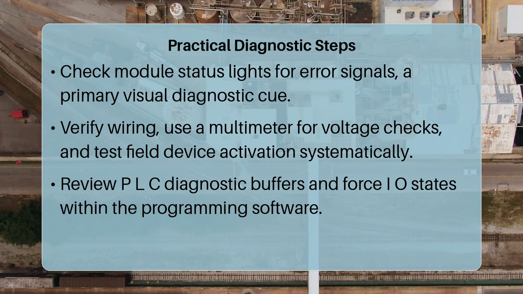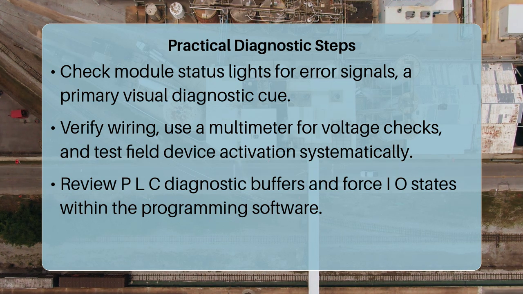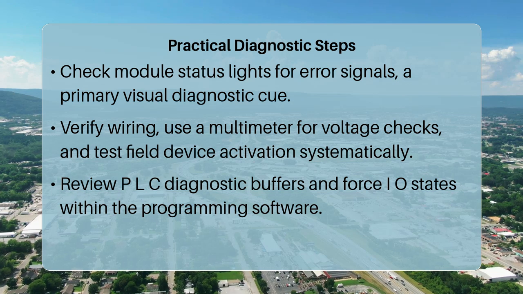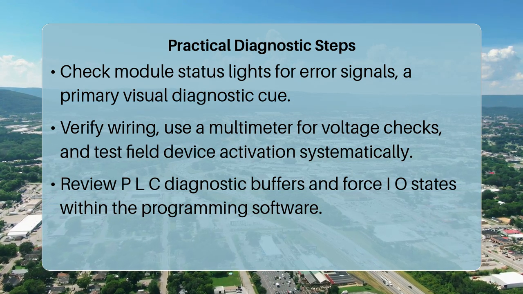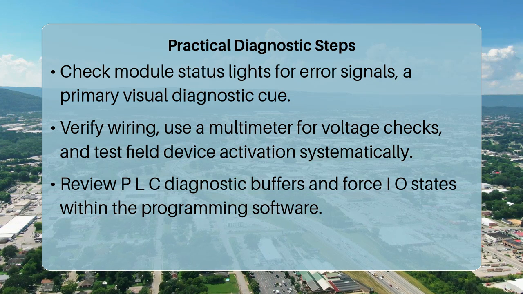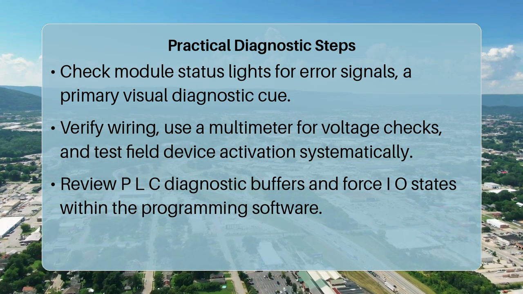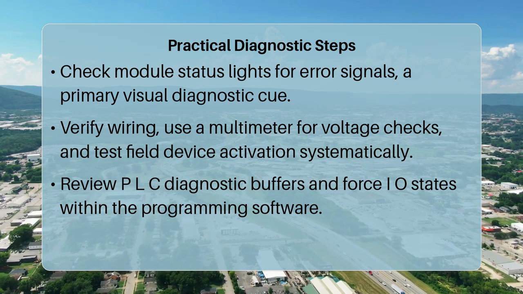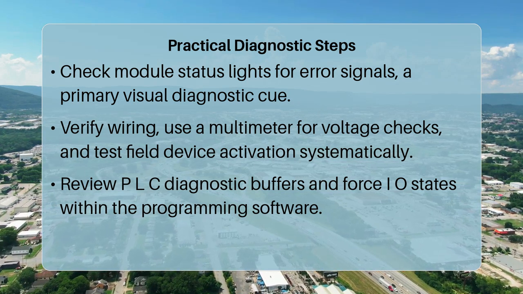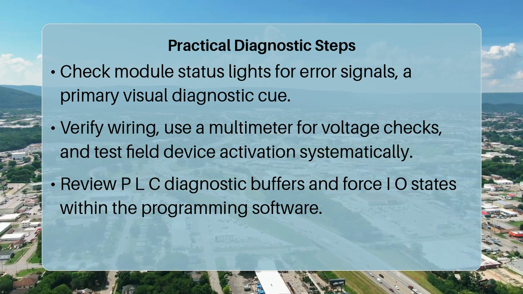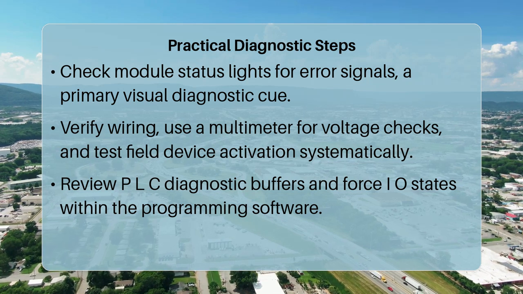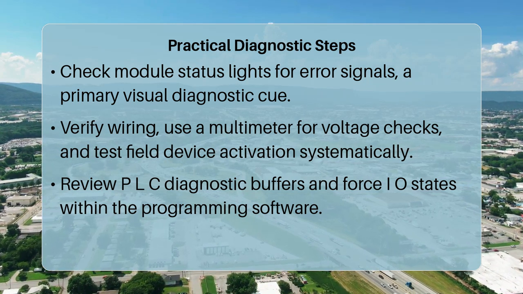For inputs, manually activate the sensor and watch the corresponding indicator light on the module and, in the PLC programming software, to see if the signal registers. For outputs, force the output on through the PLC software and check the module's indicator light and the field device's operation. Also, review the PLC diagnostic buffers or fault logs within the programming software, as these often provide specific error codes or messages related to module health, which is a powerful troubleshooting shortcut.